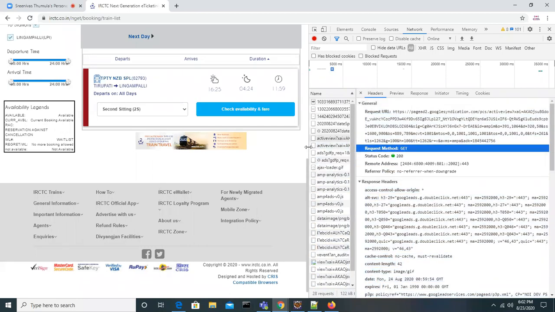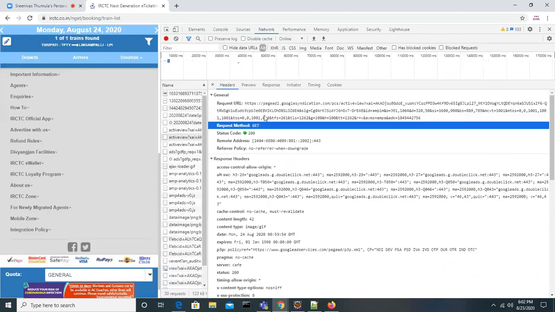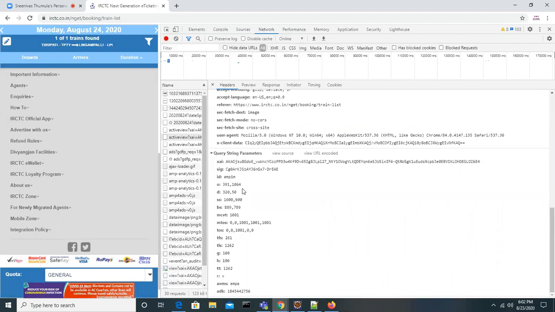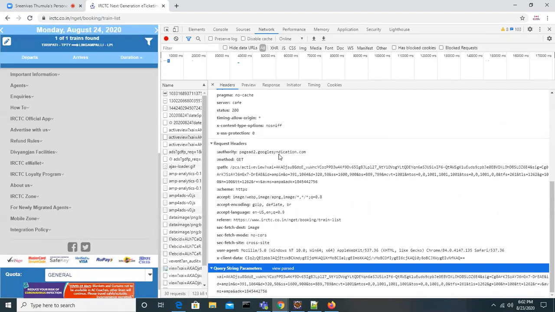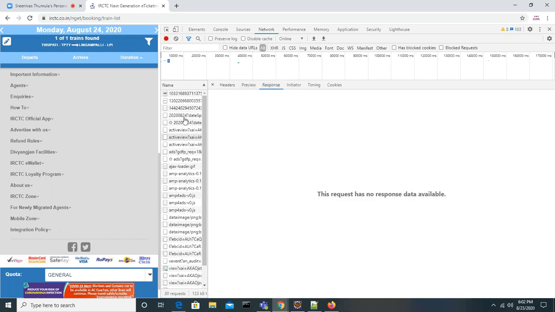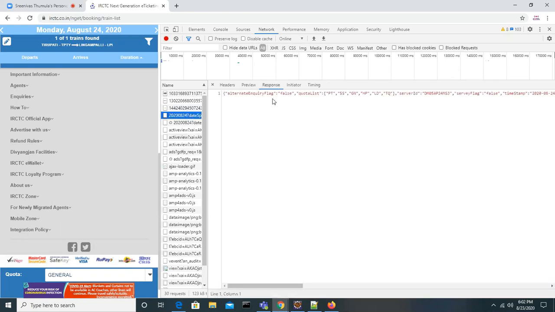Look at this. Whatever input we gave from the front end, all the input is sent from this place, and it does something in the back end. Look at these queries. We gave all the details, and they are created as string parameters, like what is the train and all. So all the information is gone through this link, and we got the response.